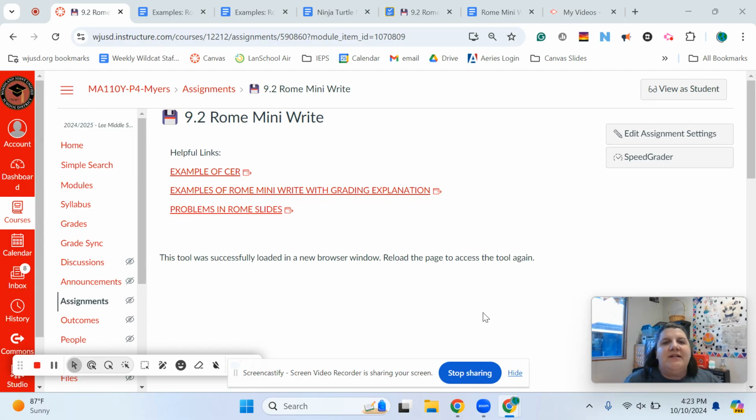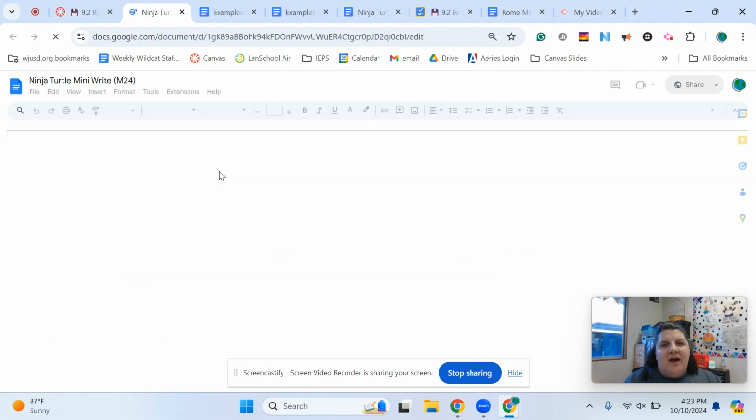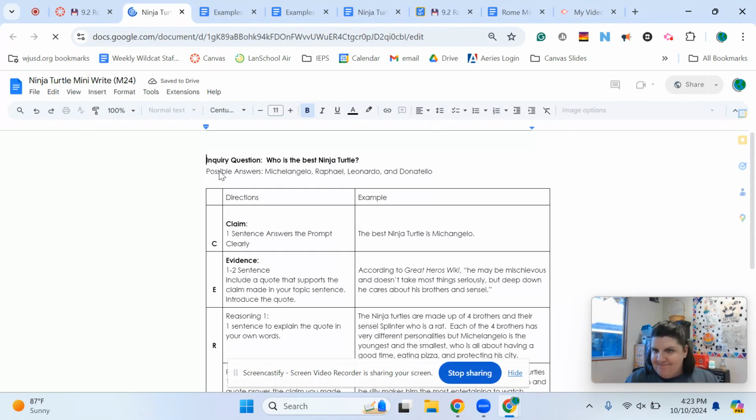So our first thing we're going to start with is the example of CER. So you've already written CER statements about McDonald's in India. Many of you have written them about Monsters, Inc. And so just one more reminder for you, I've got Ninja Turtles.